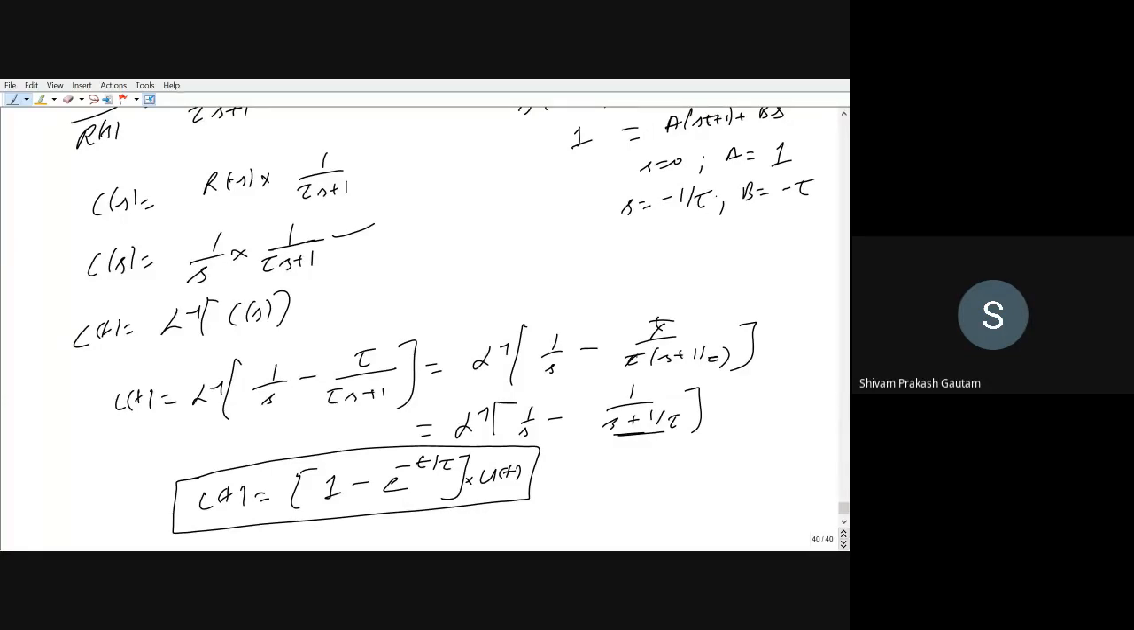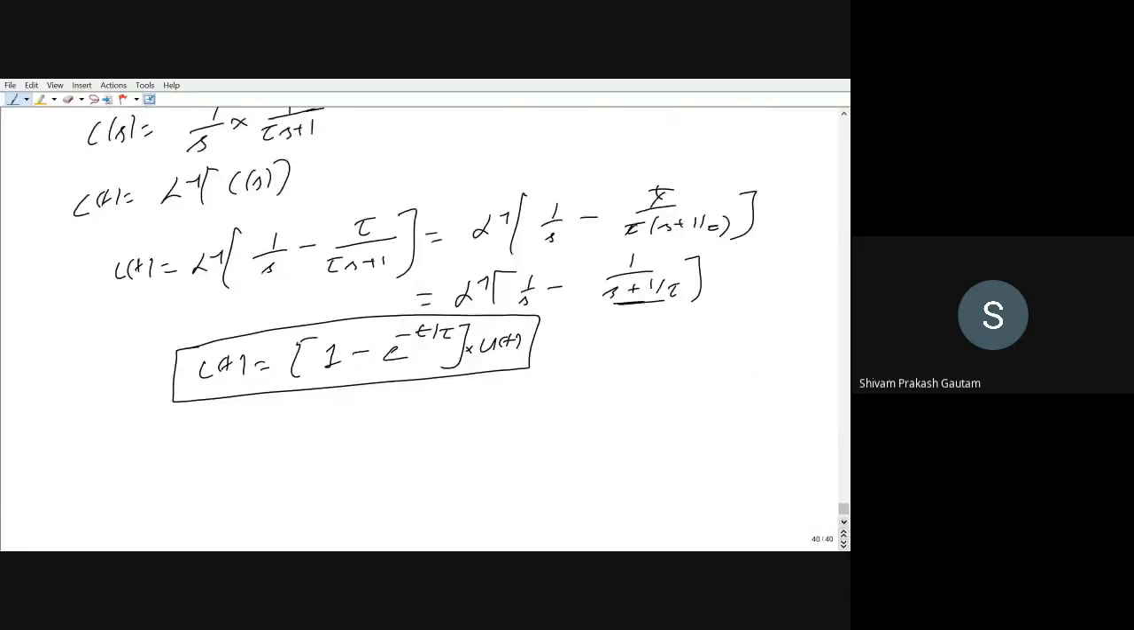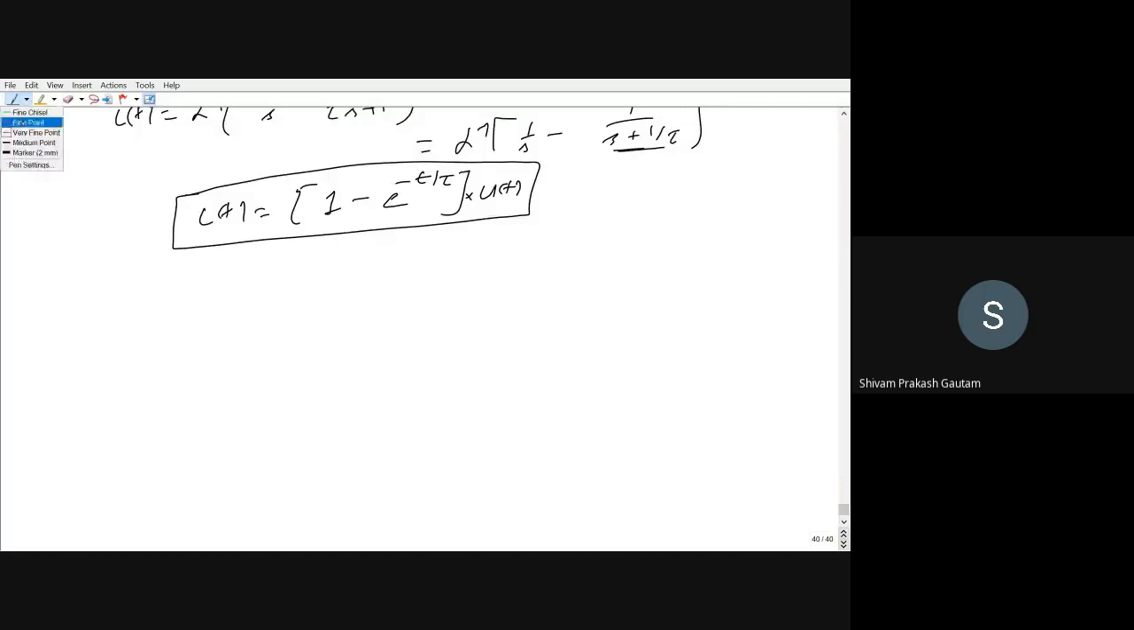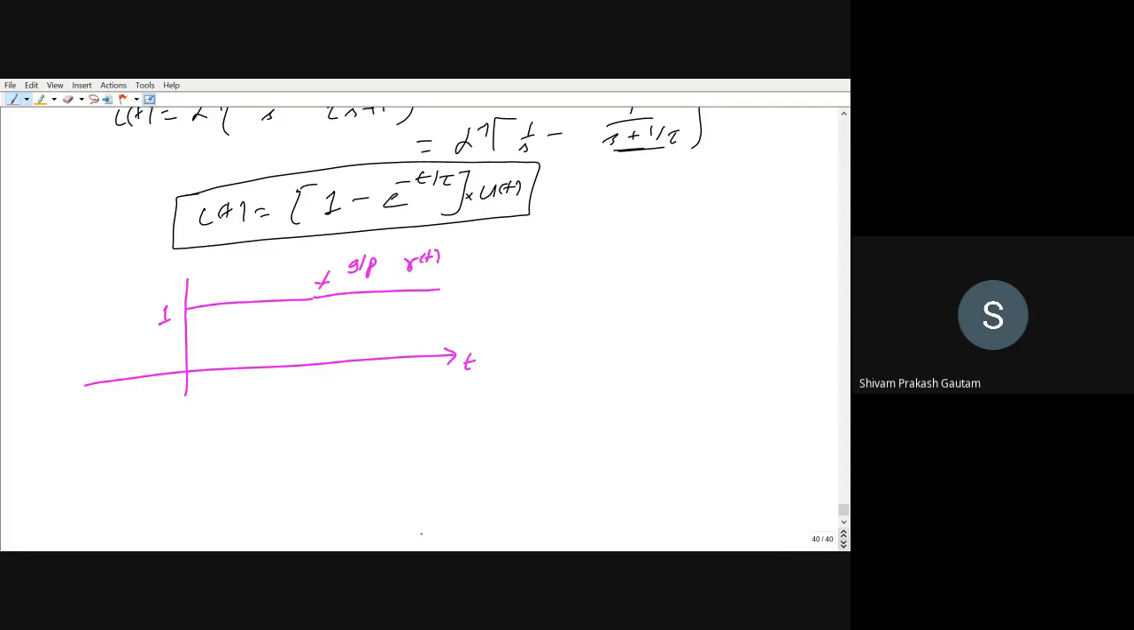Now we have obtained c(t). Now we want to see how this c(t) looks. So first we will draw the input. How is the input looking? The input is our unit step. This is our unit step signal. This is 1 in magnitude. This is our input, or you can also call it r(t).